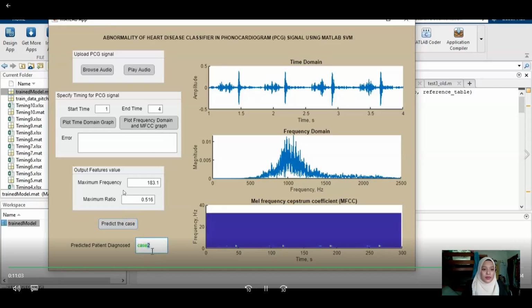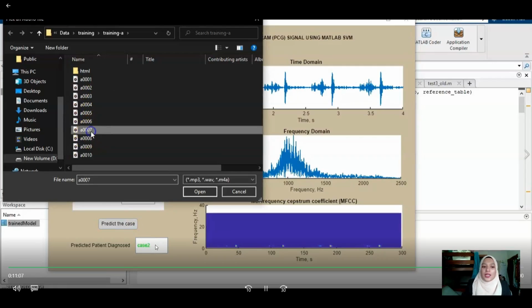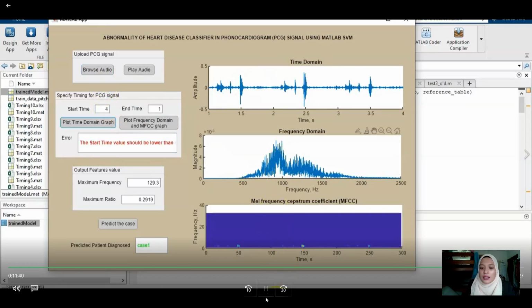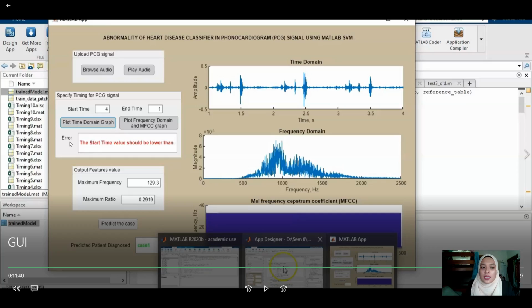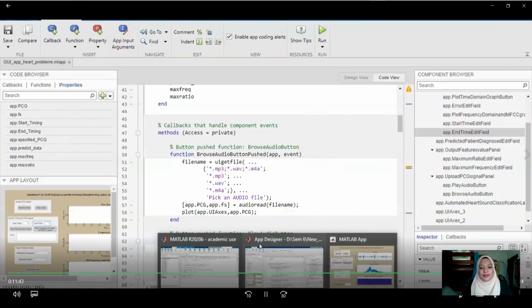It states here the maximum frequency, and when we click predict the case, it is still case 2. Sometimes it can be an error. For example, if we put the start time higher than the end time, the start time value should be lower. So that's all from me.